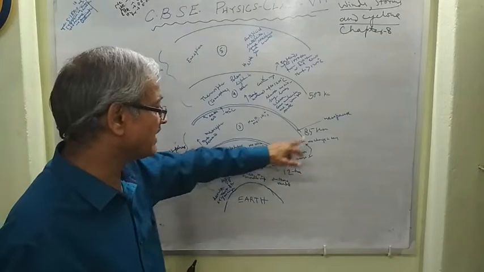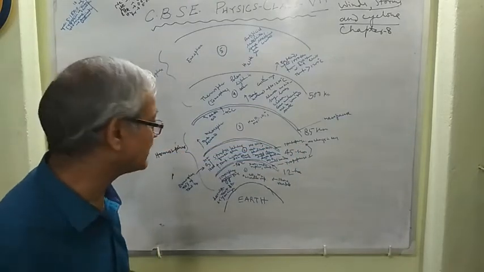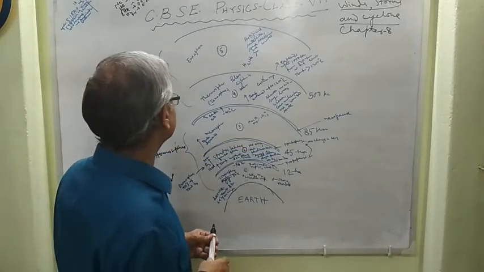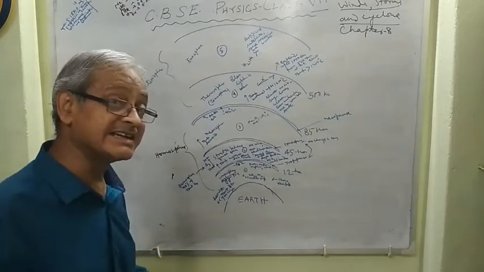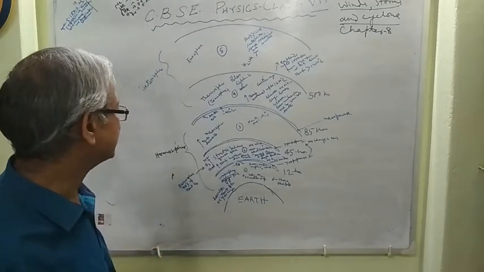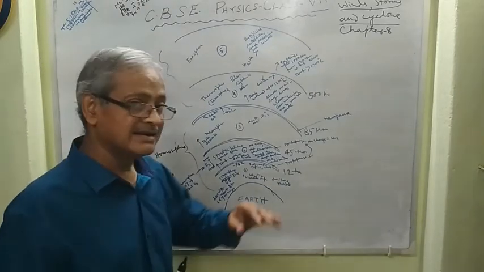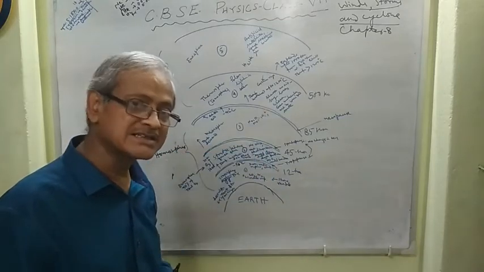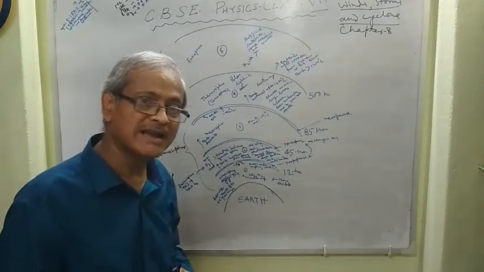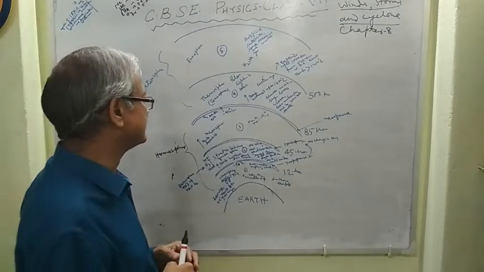It extends from 45 km to 85 km with respect to the earth. In this layer, temperature decreases, and just at the top of this layer, the temperature decreases to minus 92 degrees Celsius.